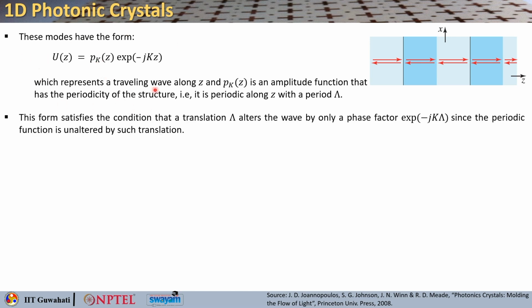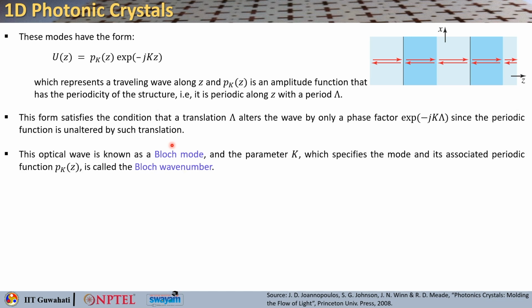Now these are the modes, right. This form satisfies the condition that if you do a translation by lambda, that alters the wave only by a phase factor, exponential minus jK lambda, since the periodic function is unaltered by this kind of translation.